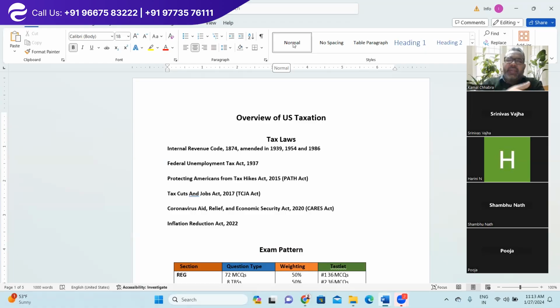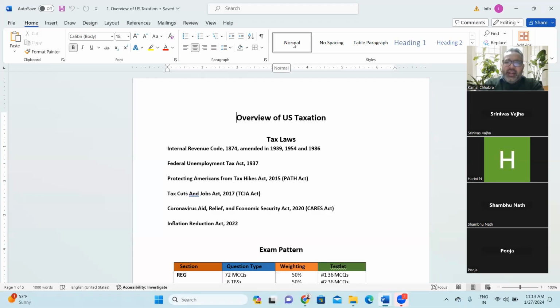Most of the time, whenever a new administration comes in, every administration has certain agendas. When they come into power, they come up with new acts and new laws. In this regulation journey, as we study US taxation, you'll gain a lot of insight about the US administration, the US Internal Revenue Service, and how it impacts the public at large. You will also understand more about the culture of the US people and the overall economic environment in the United States of America.